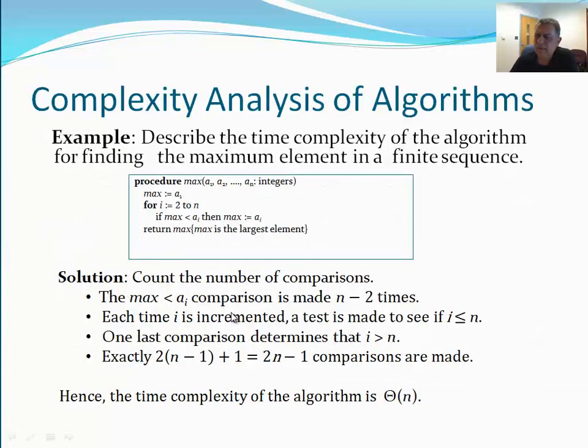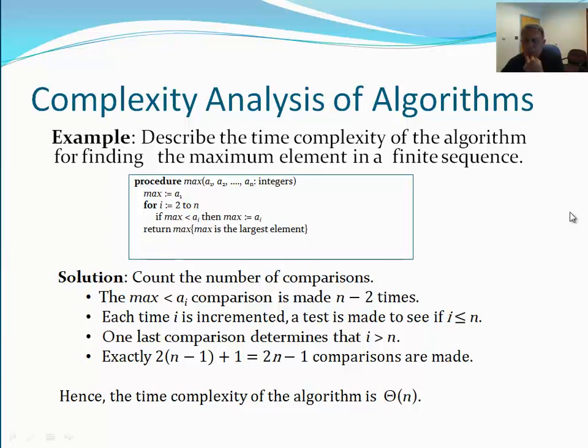Let's take a look at some examples. For example, here we have a list, a sub 1 through a sub n. There are n integers here, and we want to find the maximum element in a finite sequence, right?